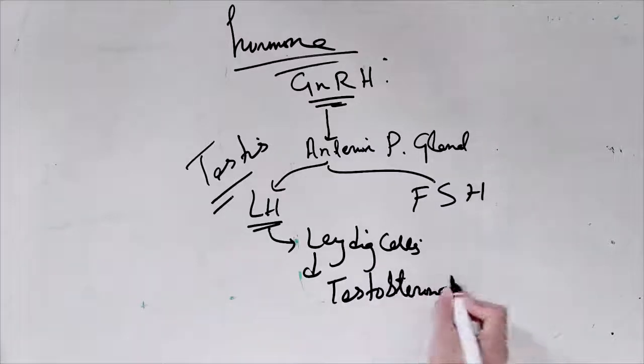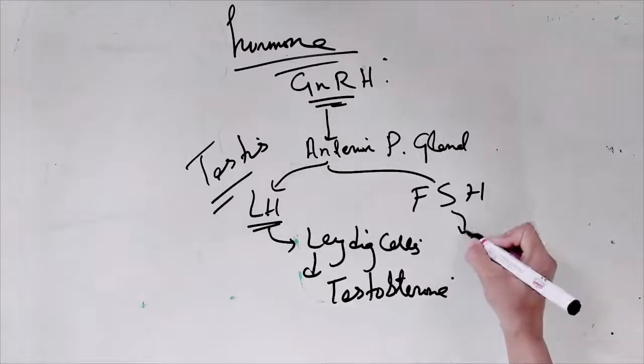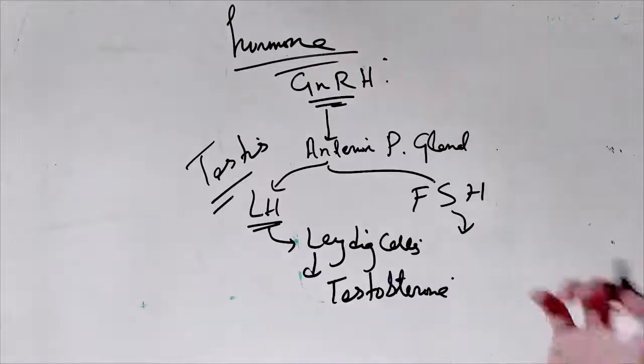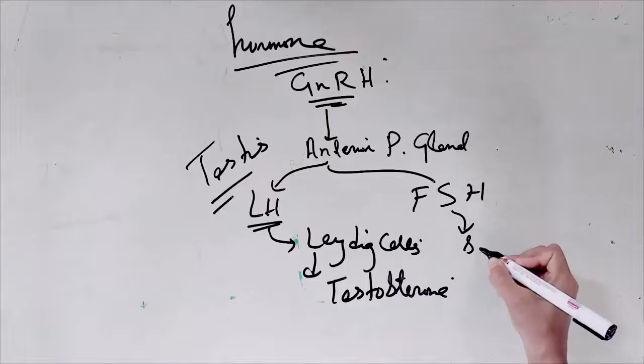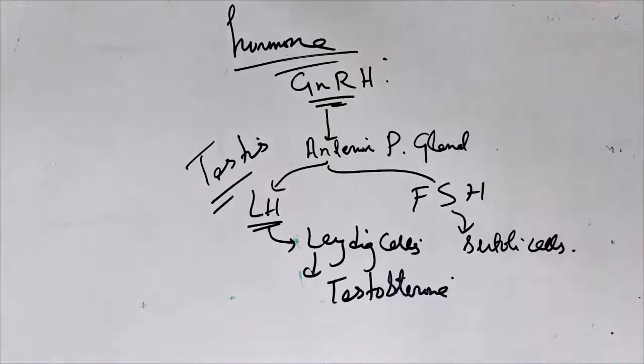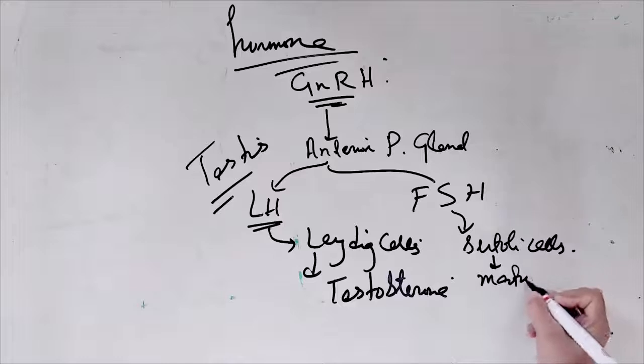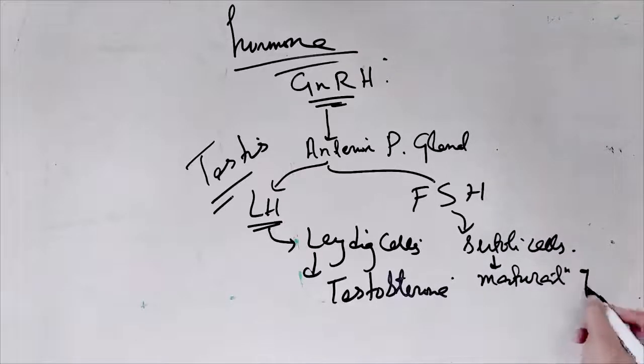They secrete testosterone, and they are present outside the seminiferous tubules. Follicle stimulating hormone acts on the Sertoli cells so that the sperms will mature, right? Maturation of sperms.